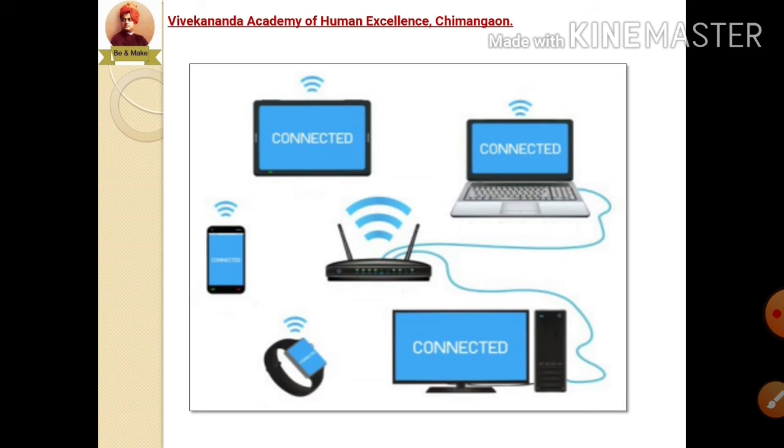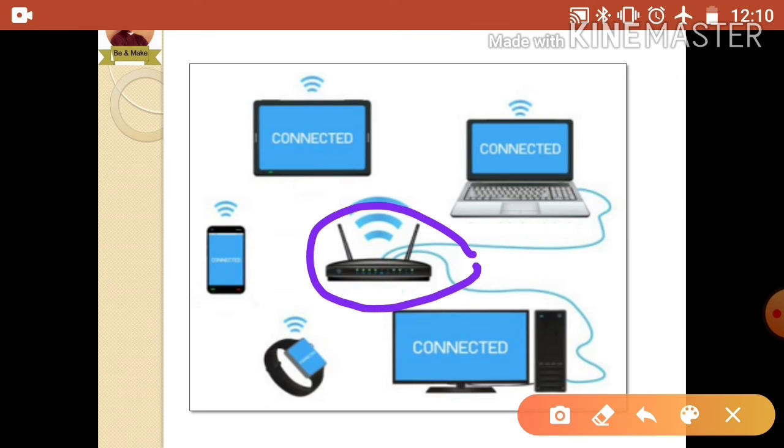This technology I have shown here in a diagram. This is the router, which has a network interface card inside it, and it has antennas over here. These are the antennas of the router. These antennas are used to transmit the data signal.